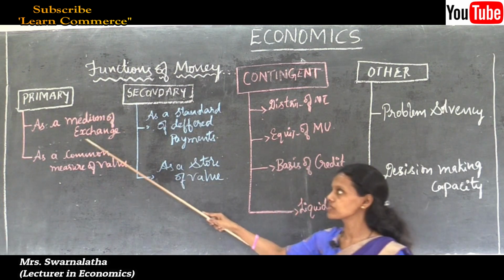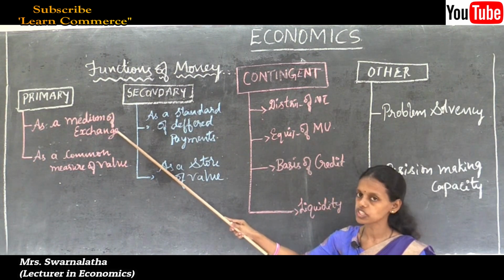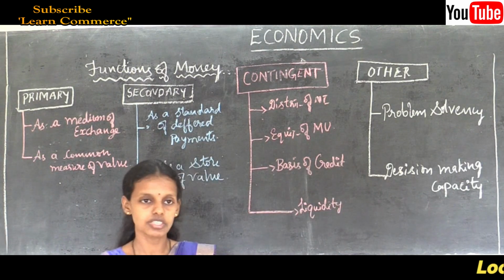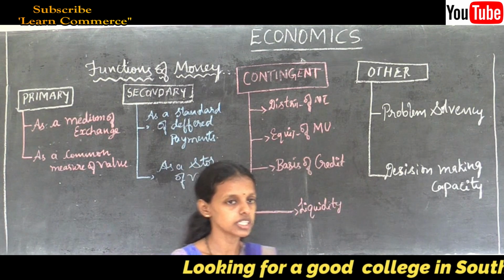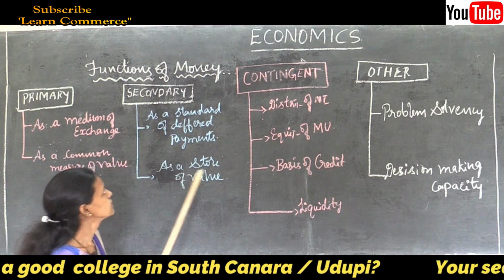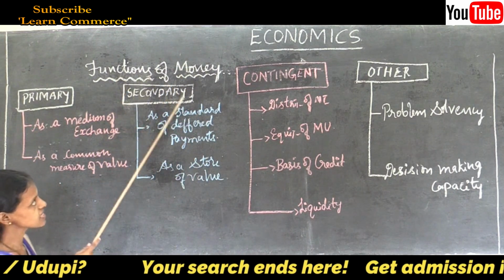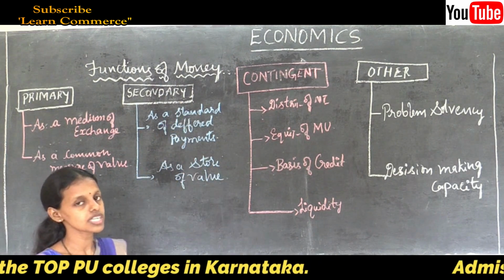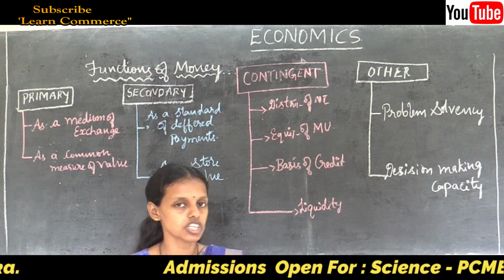Basically, money performs the functions of a medium of exchange and a measure of value. Commonly we can measure the value of any commodity with the help of money. So, next is the secondary function. This secondary function is also said to be the derivative function of money.